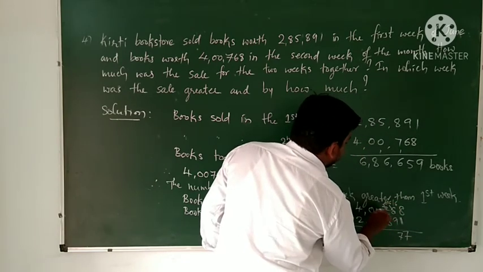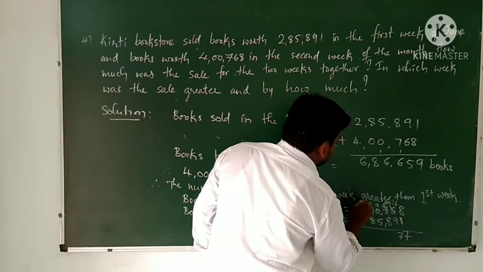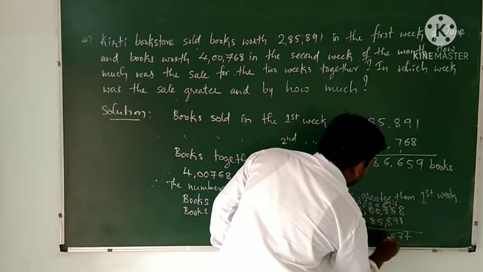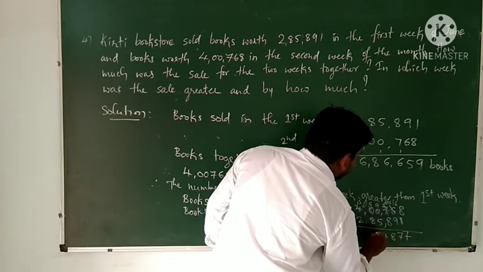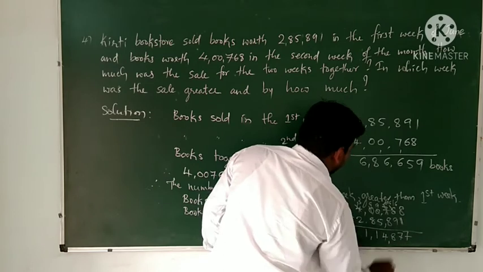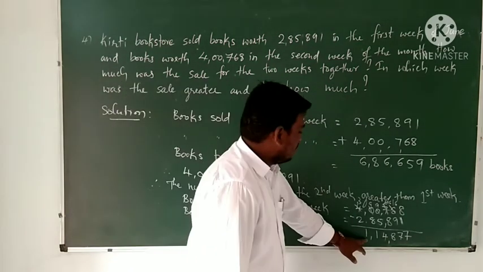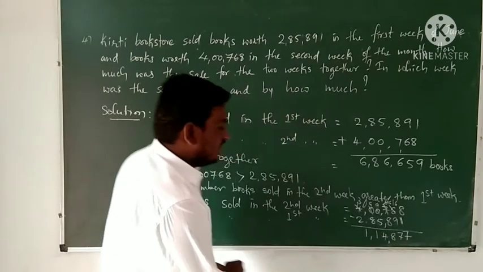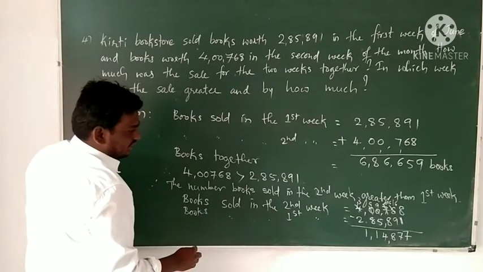You take from here it is 9, then here also 9, hence you take from here, then it is 16 minus 8 it is 8, then 9 minus 5 it is 4, then 9 minus 8 it is 1, then 3 minus 2 it is 1. Means here in the second week how much more? 1,14,877 books are more sold in the second week.